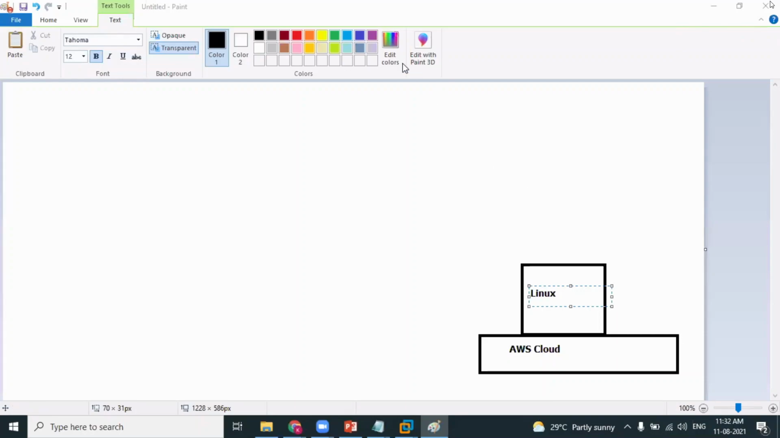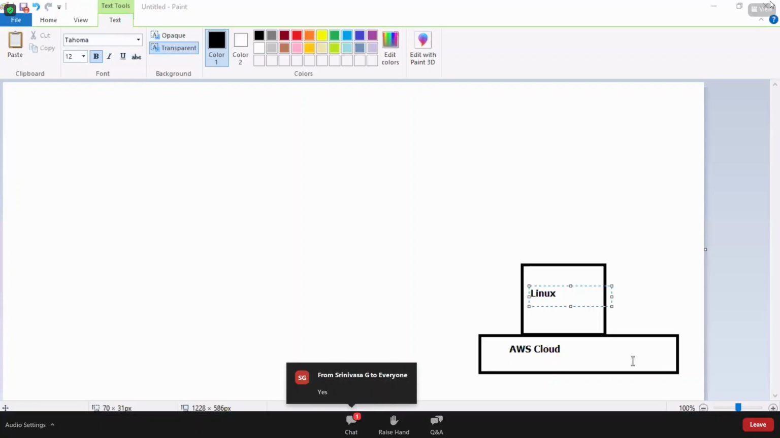Am I clear explaining to you the concept of EC2 service and the need for EC2? Please respond in the chat box. Perfect. So EC2 service is used to create your own virtual machines.